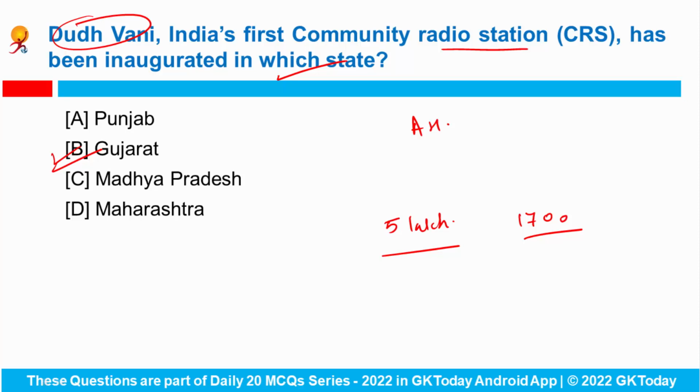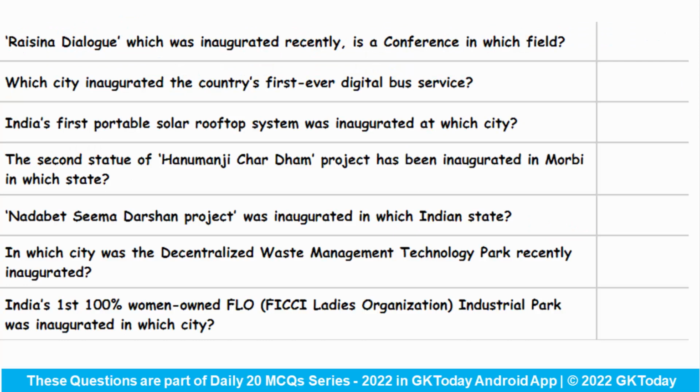Okay. Now let's see some of the important things that have been inaugurated recently. Regional Dialogue, which was inaugurated recently, is a conference in which field? So Regional Dialogue is India's flagship foreign policy and geo-economics conference. So Prime Minister Narendra Modi inaugurated the 7th edition of this event with the President of the European Union Commission. Over 200 speakers from across 90 countries are participating in this edition, and the conference is a joint venture of the Ministry of External Affairs and the think tank Observer Research Foundation.